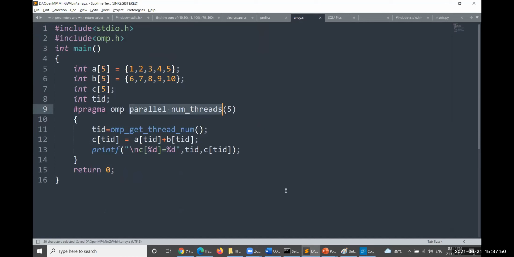If you run this particular program for a while, you can make this program dynamic, because it is a of something, b of something.